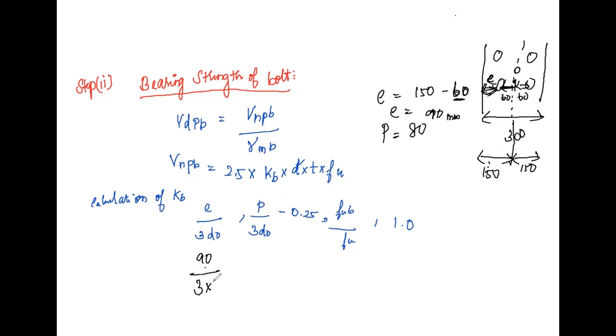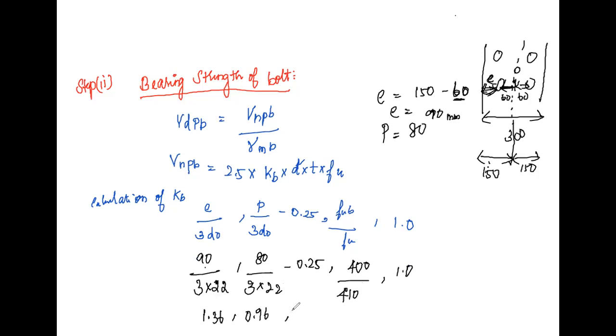So we get 90 divided by 3 into d naught. What is the value for d naught? 22. This is 80 divided by 3 into 22 minus 0.25. fub is 400 divided by 410, and 1.0. Resolving this, we get 1.36, 0.96, 0.97.